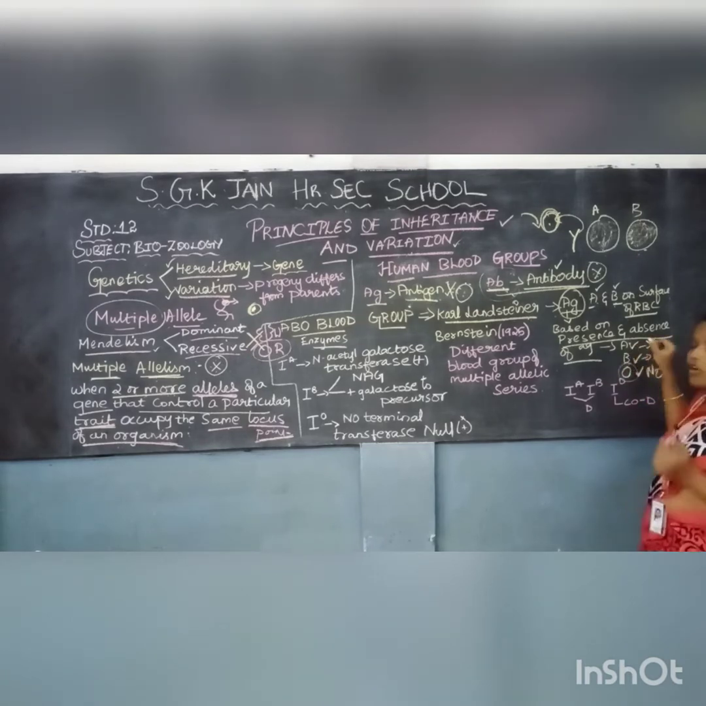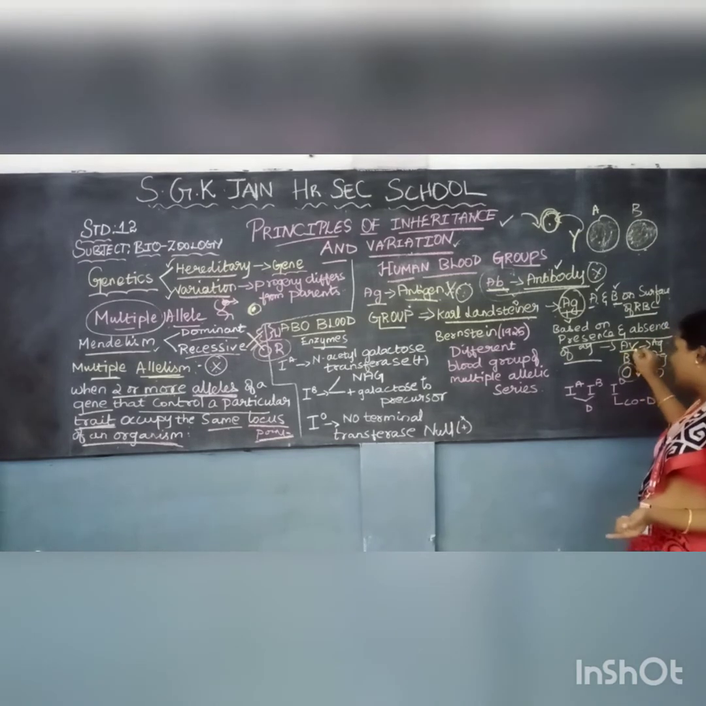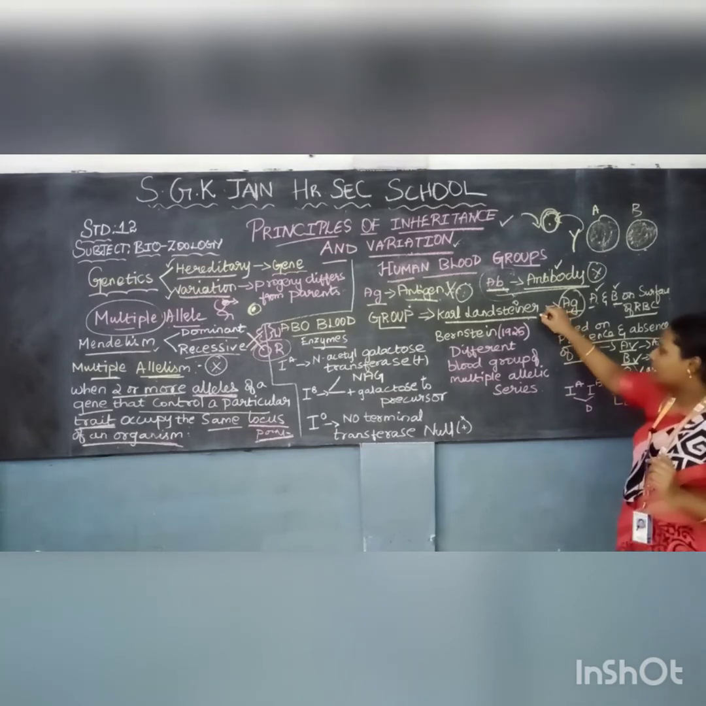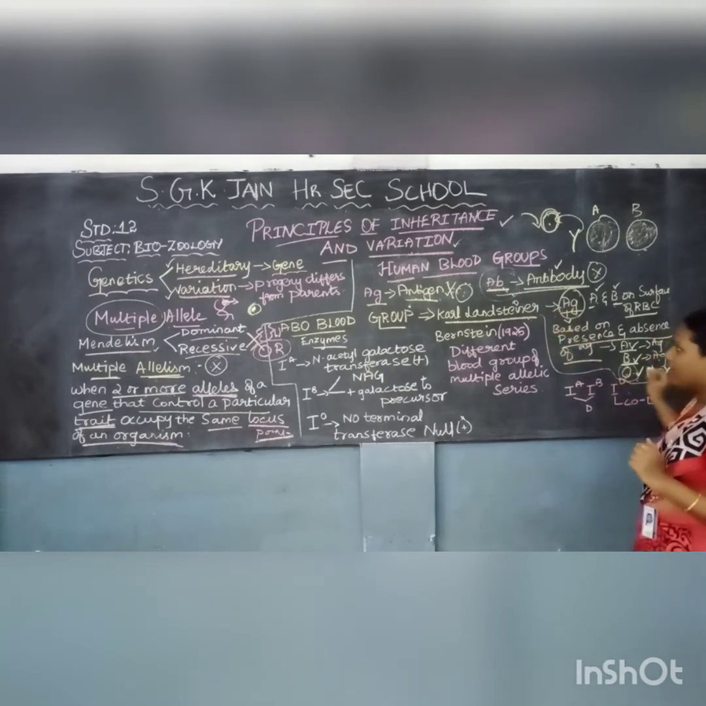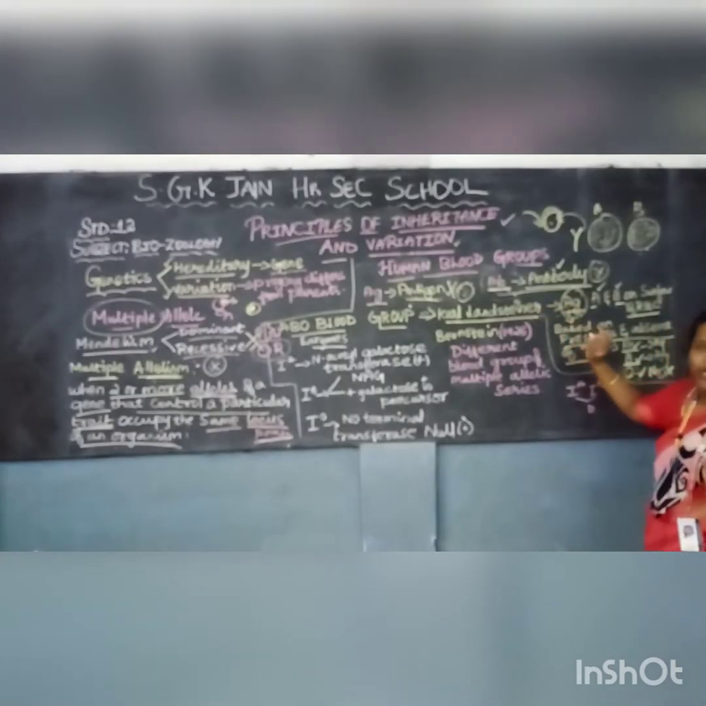On the surface of the RBC, if A is present, it means A blood group, if B is present, it means B blood group, and if neither is present, it means O. How can we identify O? It means there will be no antigens present. So that is identified as O. This was the theory proposed by Karl Landsteiner.